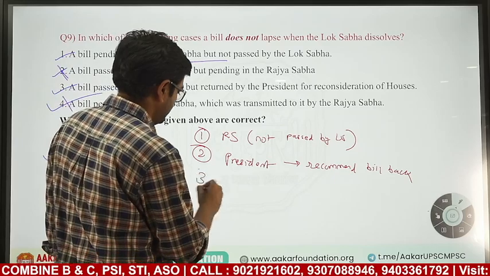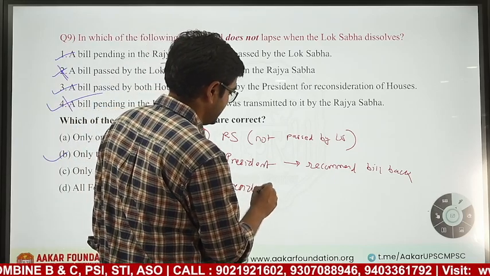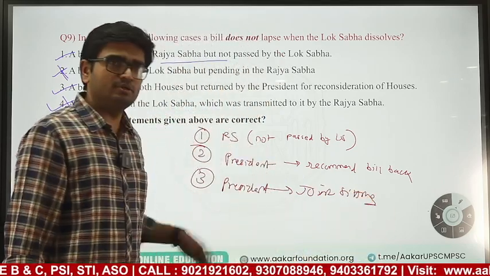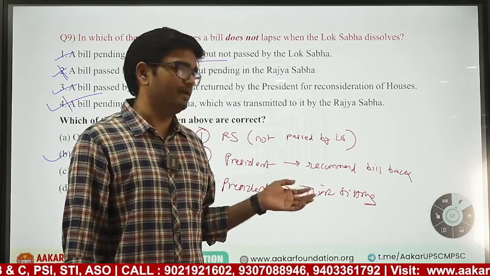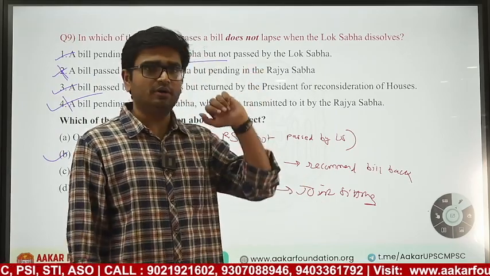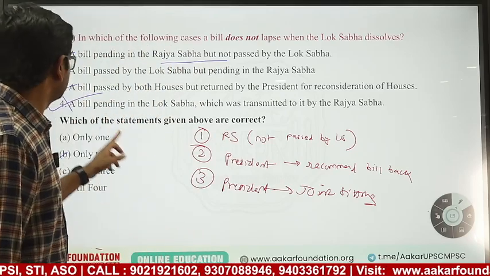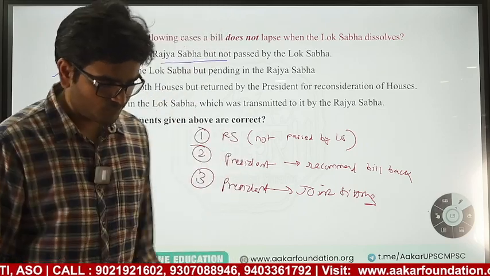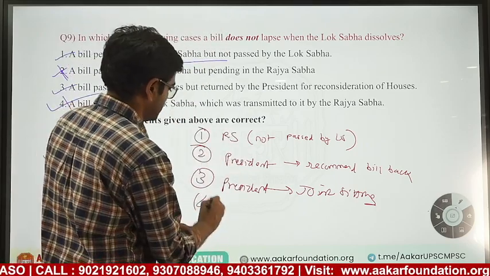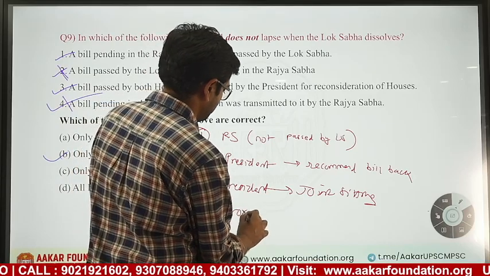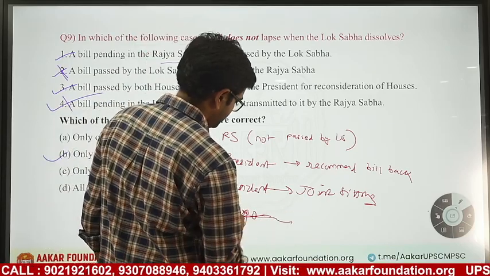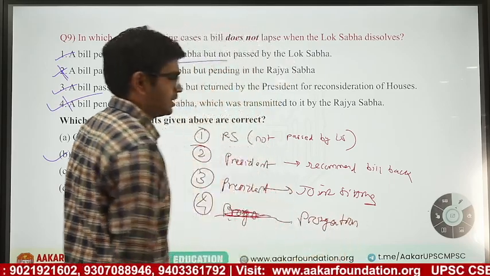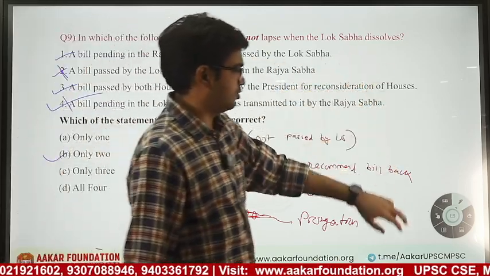If president says that there will be a joint sitting, and in between that period, if a Lok Sabha is dissolved, the bill will not lapse. Okay. And further condition, yeah, these are the three main conditions. And also fourth is prorogation of the house. If a house is prorogued, prorogue means session is ended. Prorogation of the house, bill will not lapse. Bill will lapse only if Lok Sabha is dissolved, not prorogued.